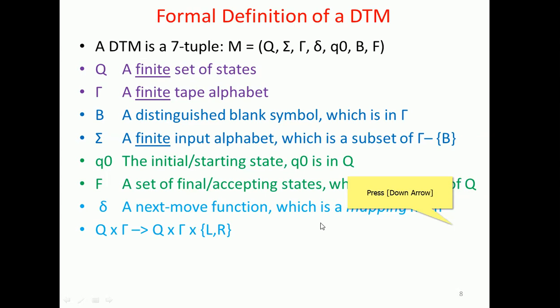So this is exhaustive. How many maximum transitions are possible? They are Q into lambda into left and right. So these transitions are flooding here, going to be listed here.